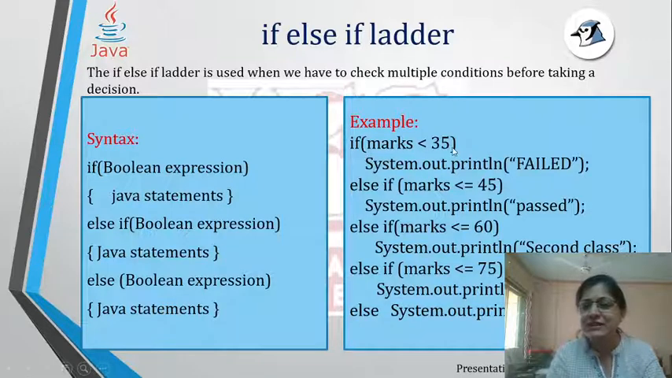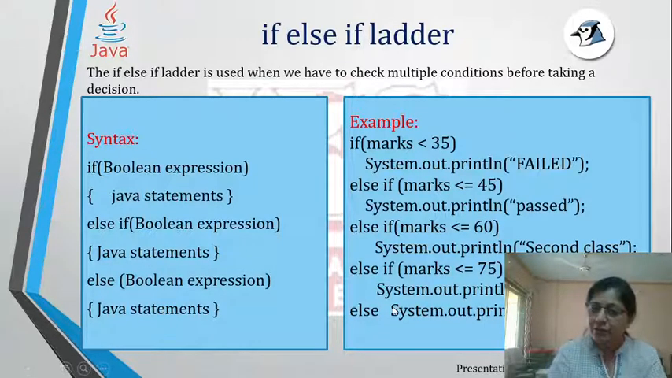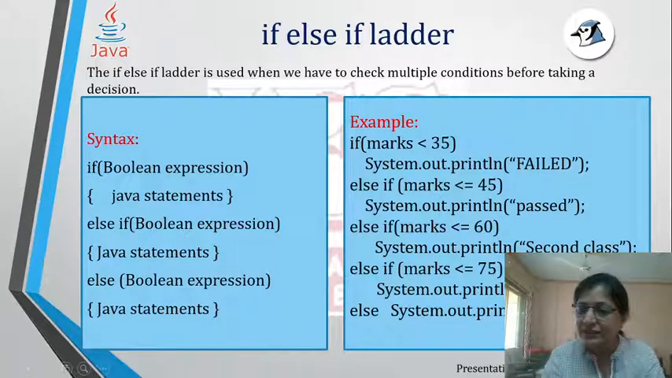See this: if marks is less than 35, then it will print failed, and it will come out of the if; it will not check the remaining statements. And else if marks is less than 45, then it will print passed. Otherwise, if it is not less than 45 also, then it will go on to the next condition and see: is the marks less than 60? If yes, then it will print second class. If no, then it will come to the next condition. Is it less than or equal to 75? If yes, then it does this.